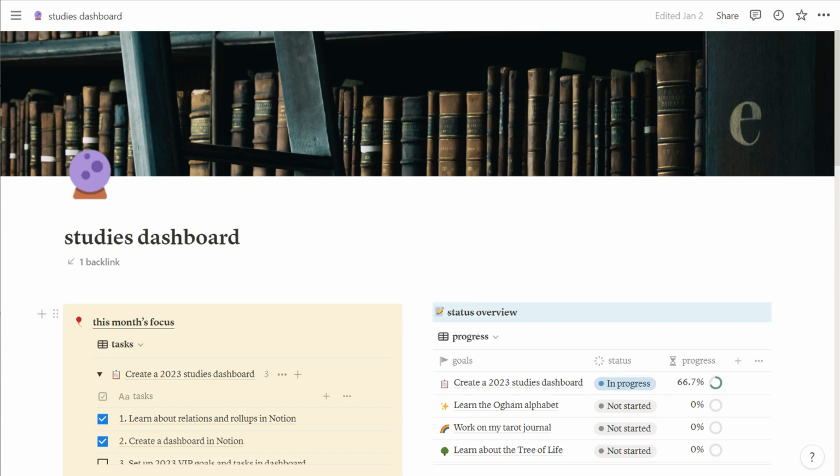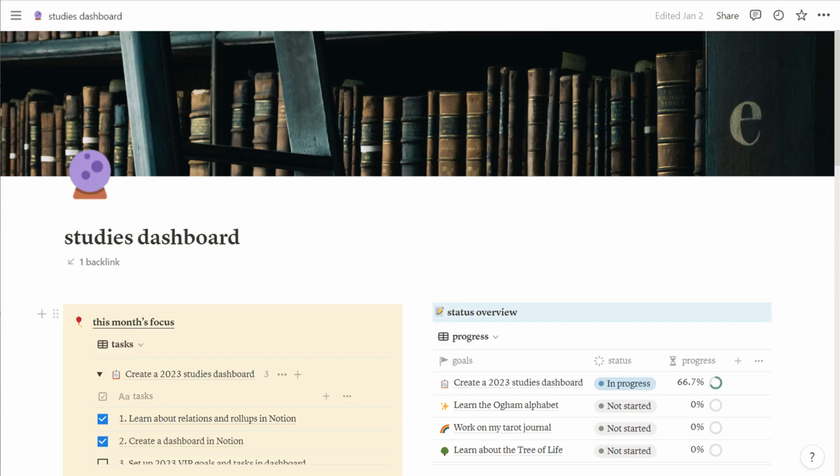I've been feeling really inspired by the community who have all these incredible journals and Notion spreads. So I decided to start off 2023 by learning more about Notion so that I could better utilize its functions and capabilities. Taking what I learned, I've created this little studies dashboard here.